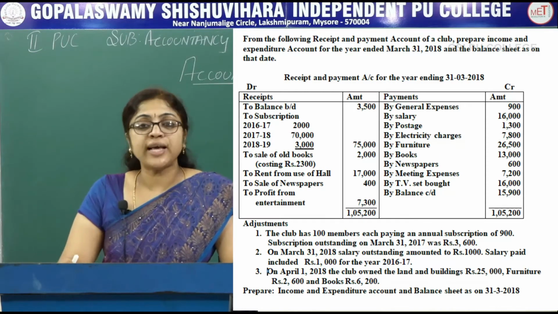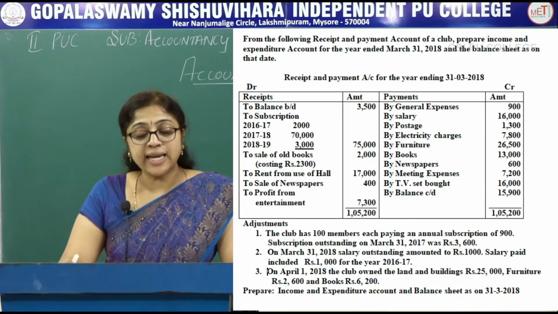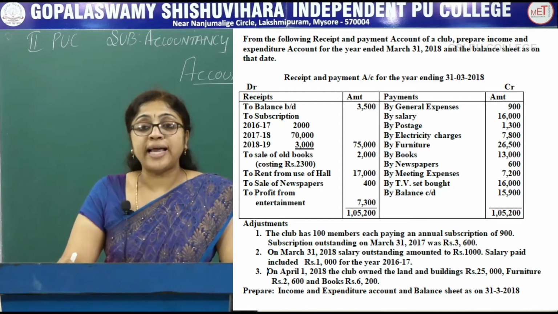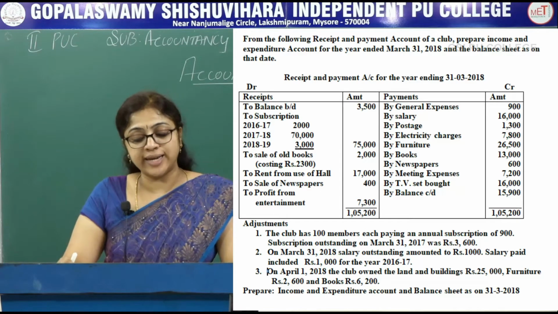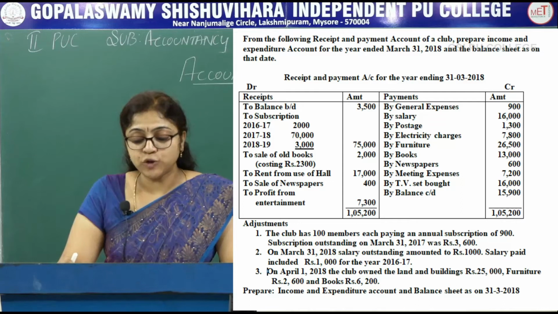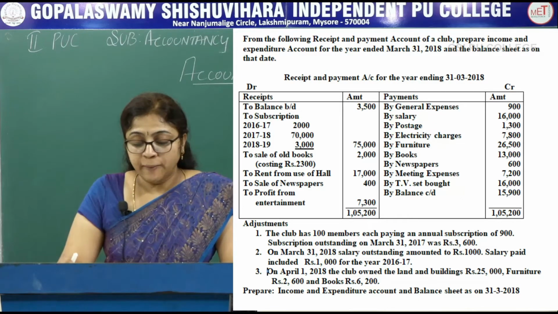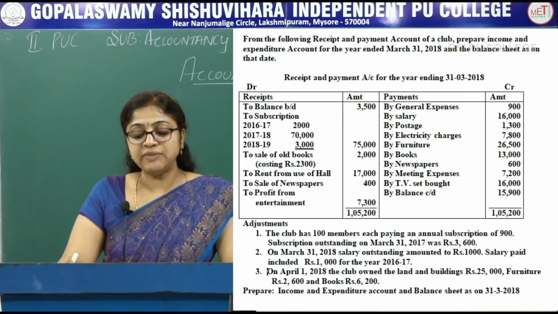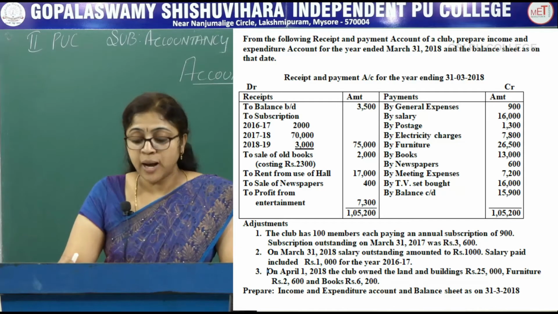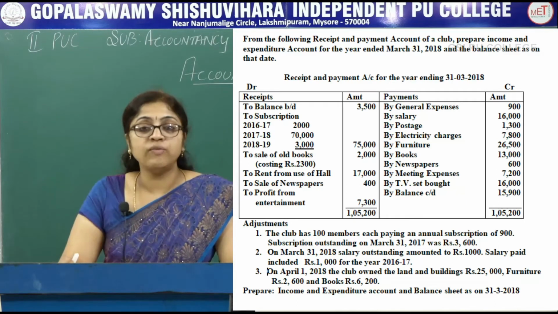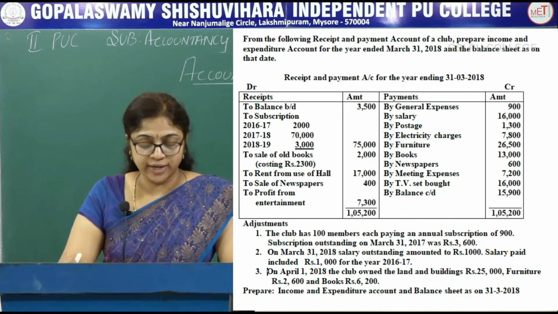Payments: by general expenses 900, by salary 16,000, by postage 1,300, by electricity charges 7,800, by furniture 26,500, by books 13,000, by newspaper 600, by meeting expenses 7,200, by TV set bought 16,000, by balance carried down 15,900, total 1,05,200.